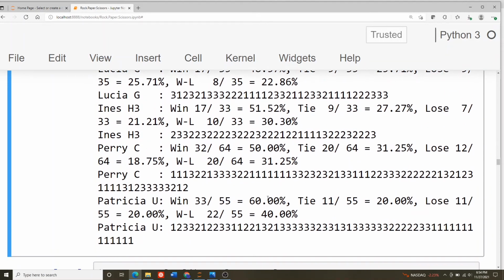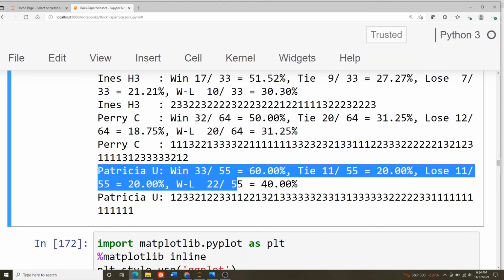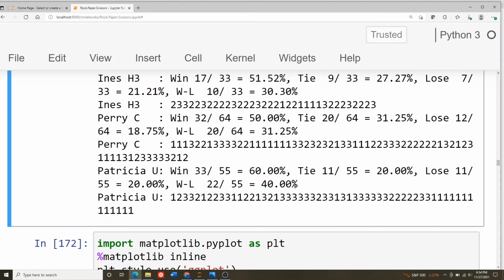And then if we go down here, here's what Dr. Monte Carlo played. He has lots of repeats in there, which my algorithm is guaranteed to lose for, long repeats. So he did pretty well. His wins minus losses were 40%. Oh no, sorry, that's Patricia. Perry's wins minus losses were 31%. But then my godmother won 40% of the time, and she's not a Monte Carlo expert, but she had lots of repeats.